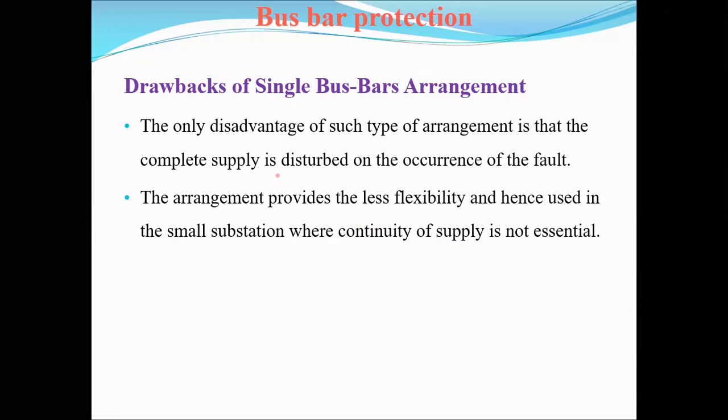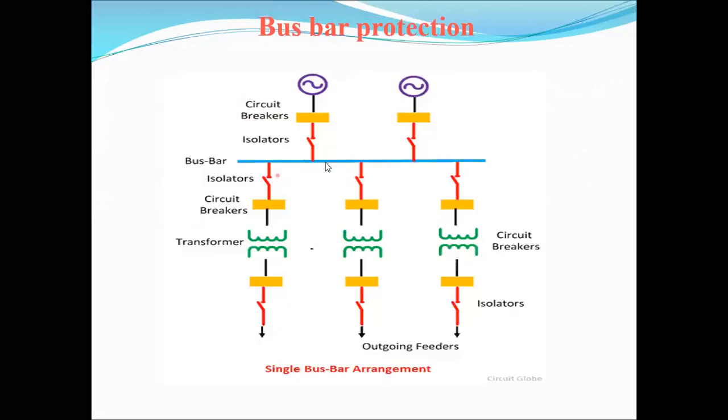Next, what are the main drawbacks of single bus bar systems? The only disadvantage of such an arrangement is that the complete supply is disturbed on the occurrence of a fault. Suppose a fault occurs in the bus bar at this point.